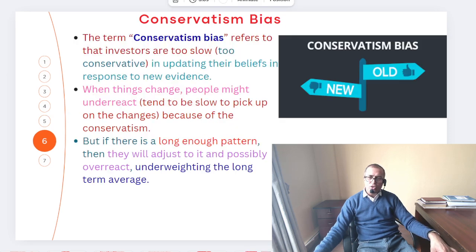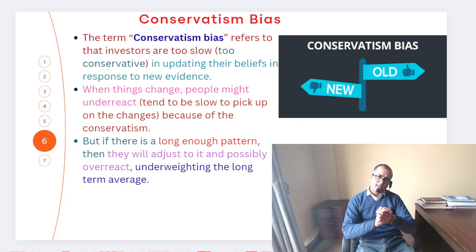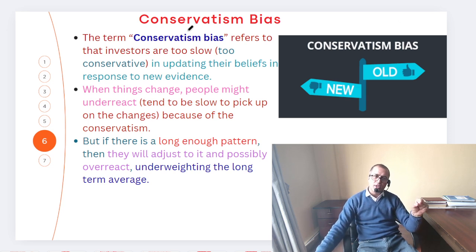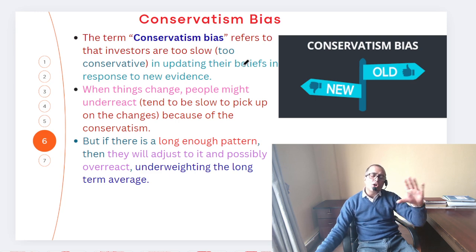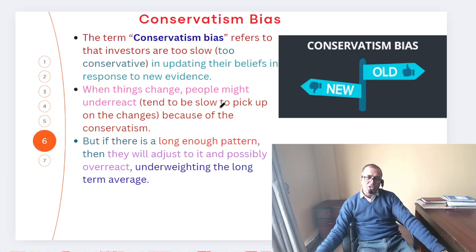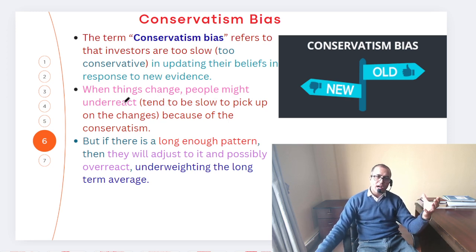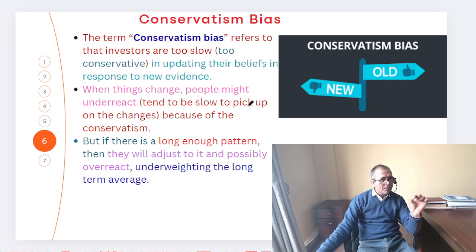Okay. Now let's talk about the conservatism bias. You need to understand here, friends, that the term conservatism bias refers to the investor being too slow, that means too conservative. They don't want to update themselves. They don't want to change, even though new evidence came to the market. So this is the case. When things change, people might underreact, so they tend to be slow to pick up on the changes. And because of this conservatism, we see that.